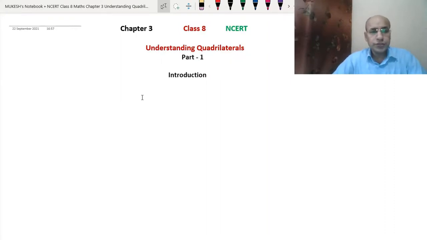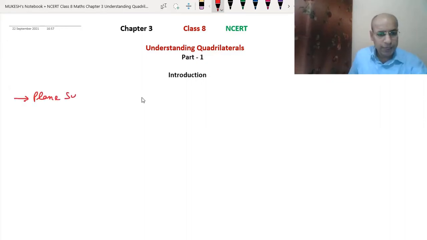So dear students, today we will start a new chapter of the NCERT maths book, that is understanding quadrilaterals. We have studied so much about the different shapes in geometry in class 6 and 7 also. So first we will just do a small recap of the things that we have learned in class 6 and 7. So the first thing is plane surface.